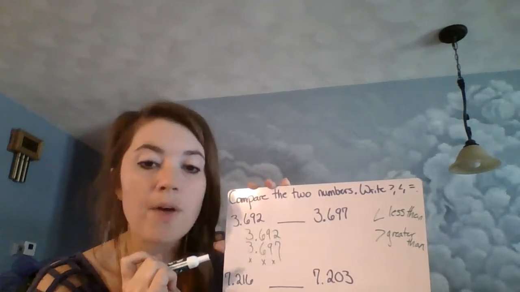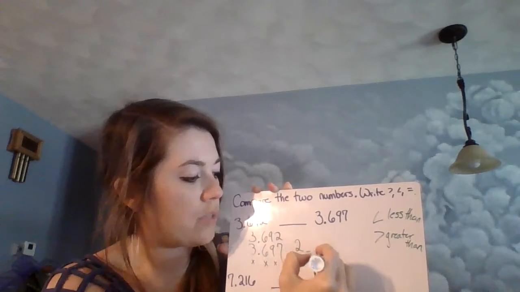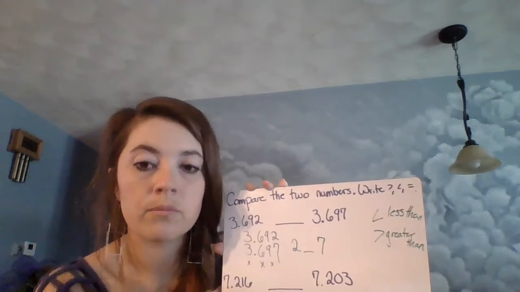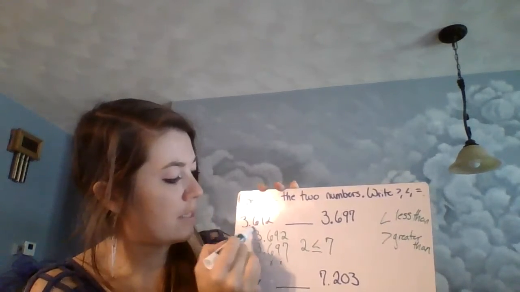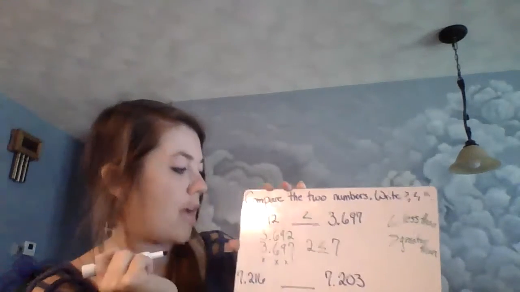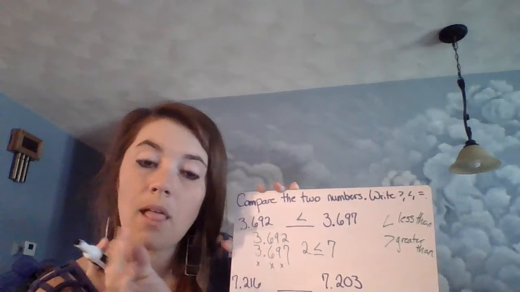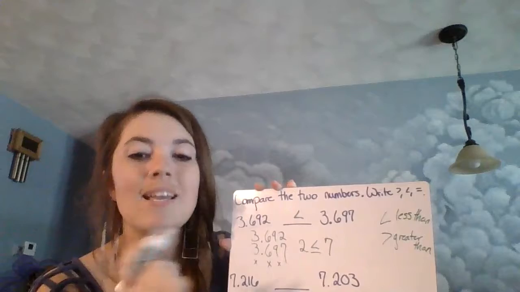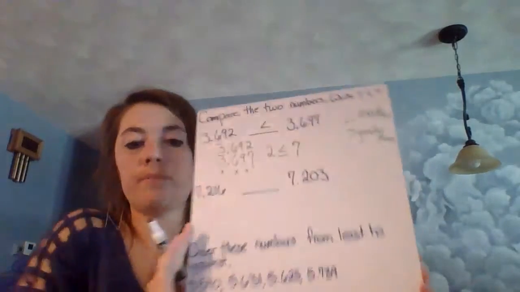So now we look at the thousandths. We've got a 2 and we have a 7. So 2 is what to 7? Less than, greater than, or equal to? It's less than. Which means this number here, the 3 692 thousandths is less than 3 697 thousandths. All right, let's try another one of those.